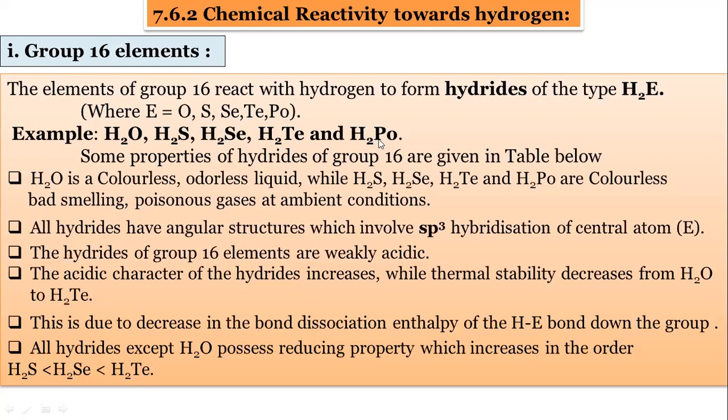H2Te, H2Po, all these are poisonous and very bad smelling gases. So it is discussed here, the properties of hydrides. H2O is a colorless, odorless liquid, while H2S, H2Se, H2Te, these are the hydrides of other elements. These are colorless, bad smelling. Remember, they have a very bad smell.